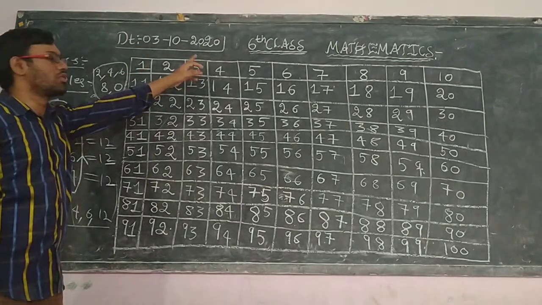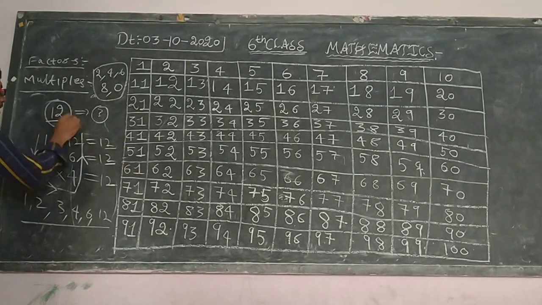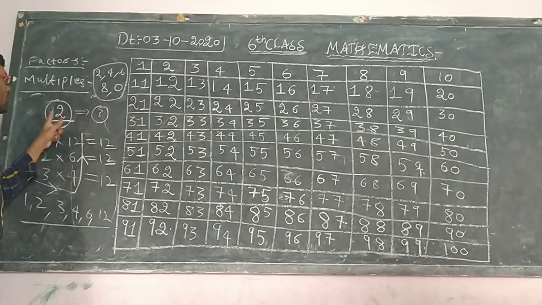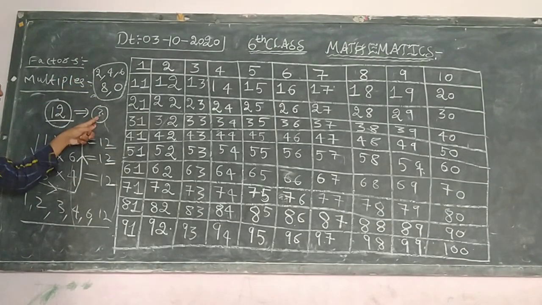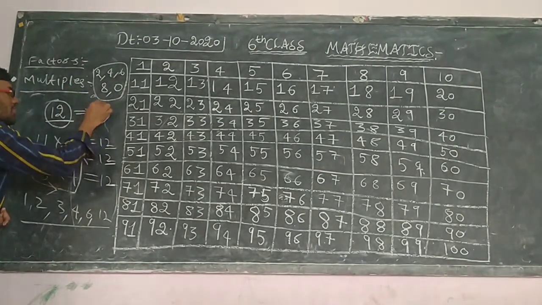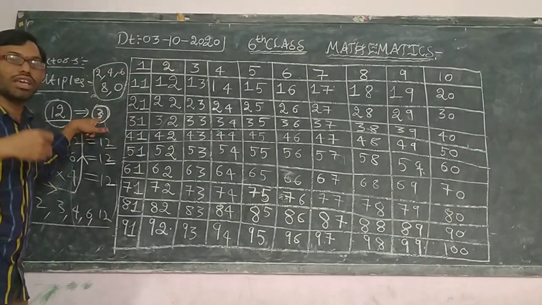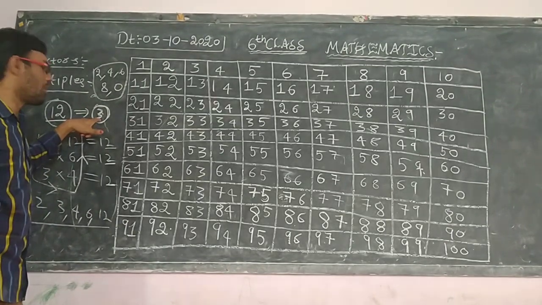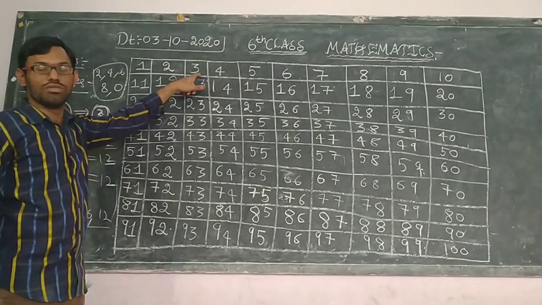The next divisibility rule, of 3, means if you take any number and add the digits in that number, then if the result is divisible by 3, if that result goes in the multiplication table of 3, then those numbers are divisible by 3.